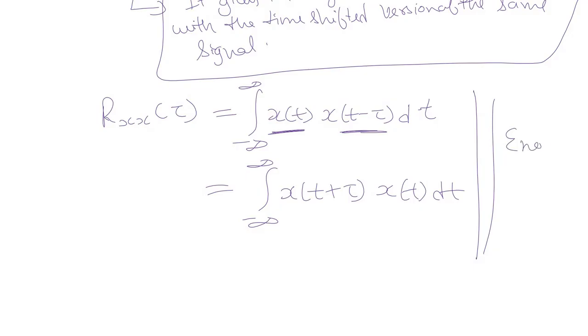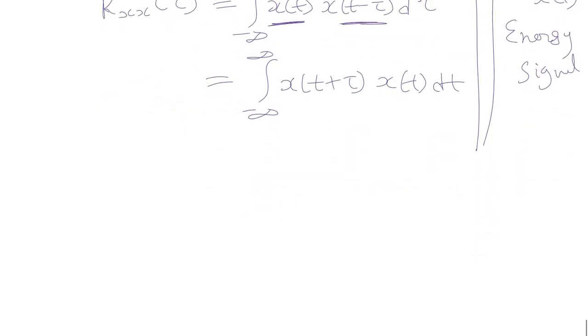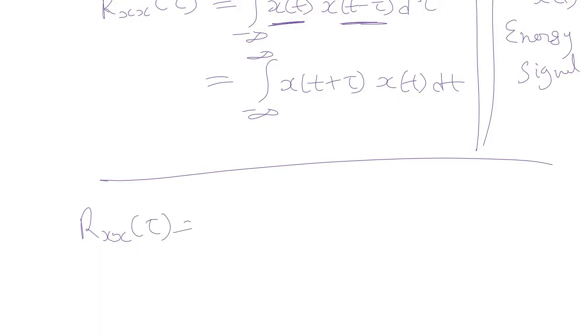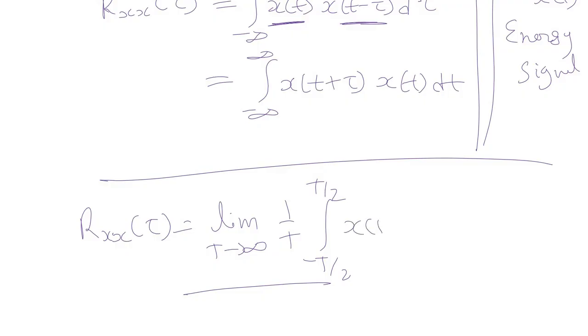If x(t) is an energy signal, and if x(t) is a power signal, then the autocorrelation function can be defined as, we use the time average now. This is your time average, and the rest of the expression will remain the same.